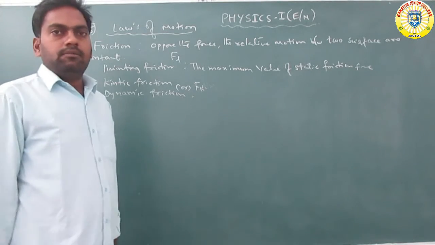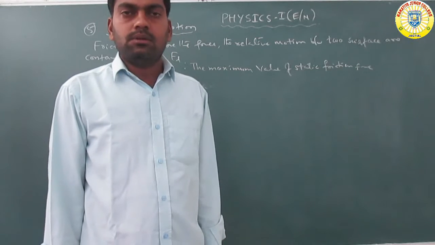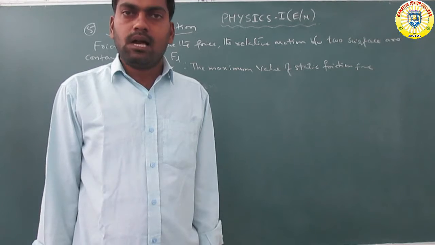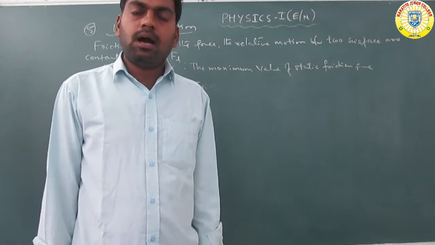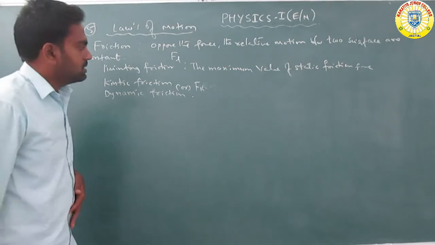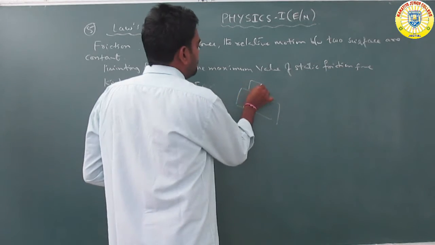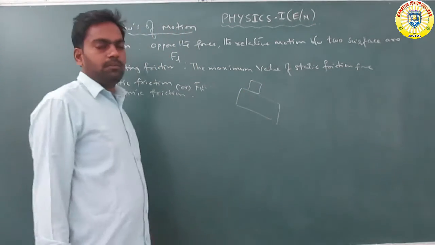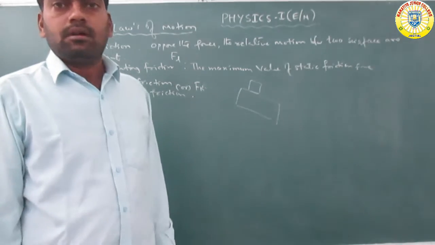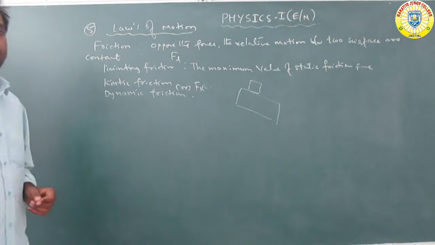Kinetic friction means that when two bodies are in contact, one body slides over the other body. The force opposing the motion between the two bodies in contact is called dynamic friction or kinetic friction.